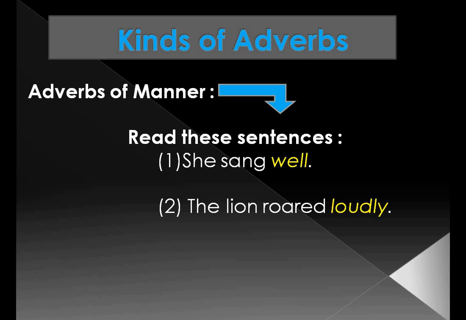It tells us how the girl sang. In the second sentence, the adverb loudly modifies the verb roared. It tells us how the lion roared. So these adverbs answer the question how. They are called adverbs of manner. So when the adverbs answer the how questions, you get the adverb of manner.